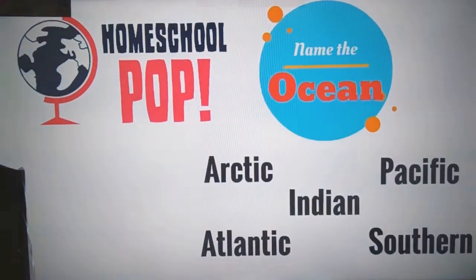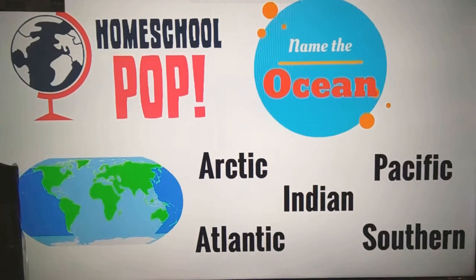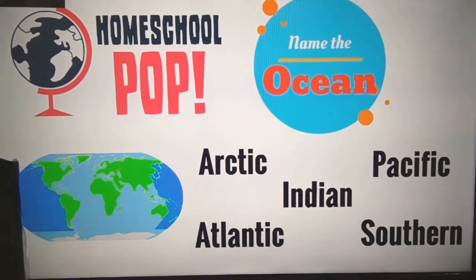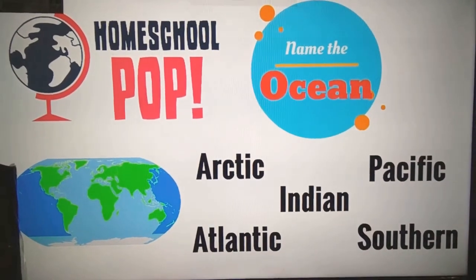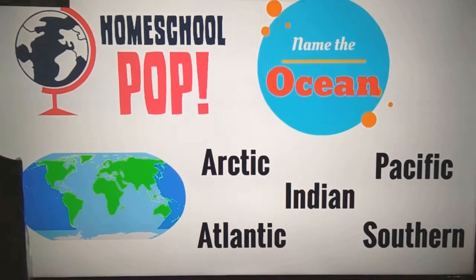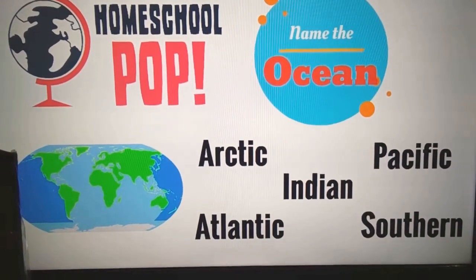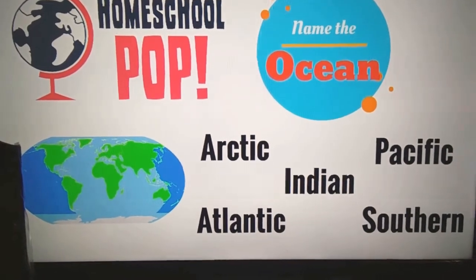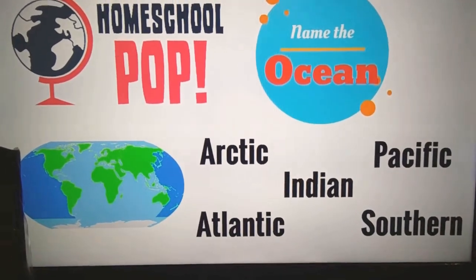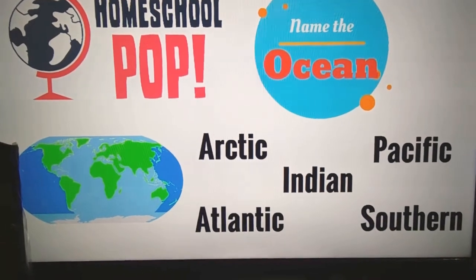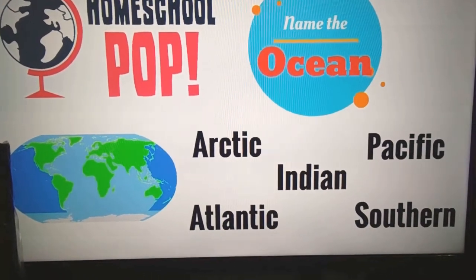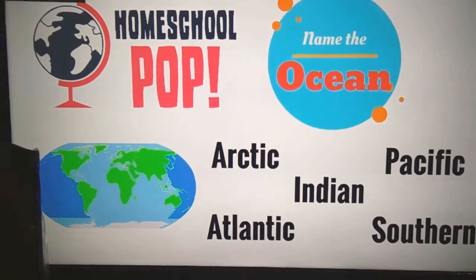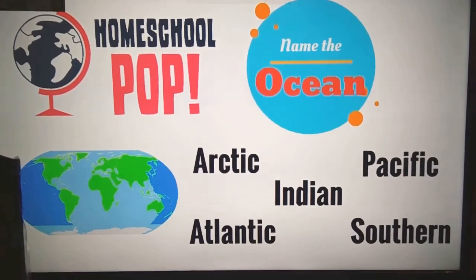Alright, let's get started with this first one. Look at the dark blue sections of this map. Which ocean is this? Think very carefully. This is the ocean, here's a hint, that we said can be sometimes at 2 different places on a map. Do you remember which one? Yeah, the Pacific Ocean.